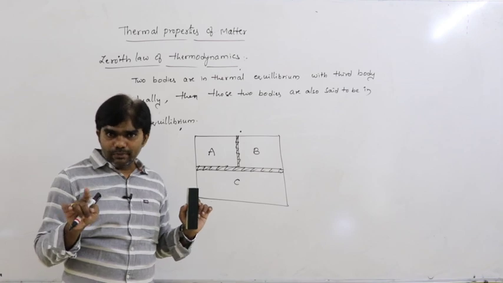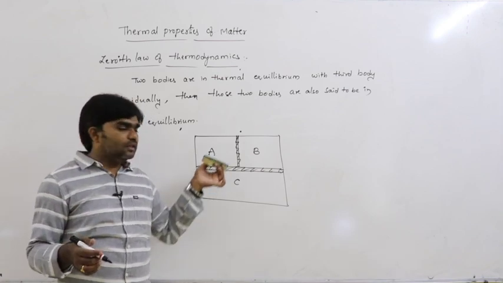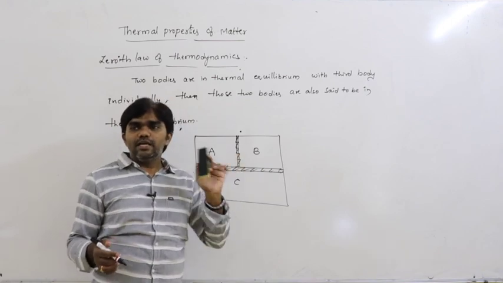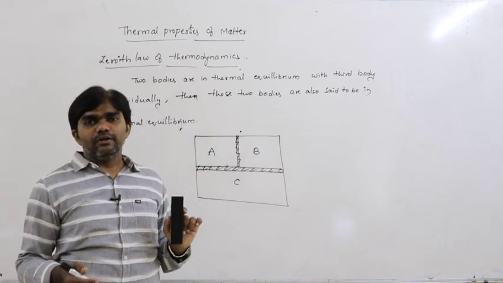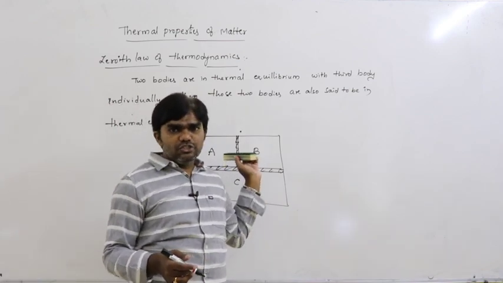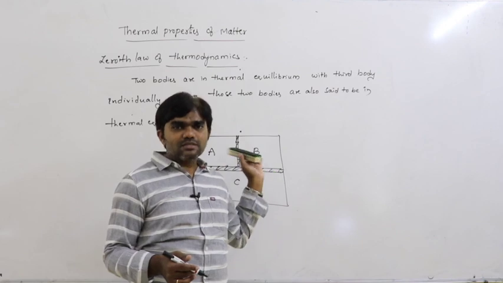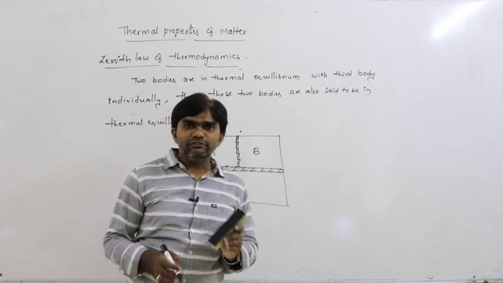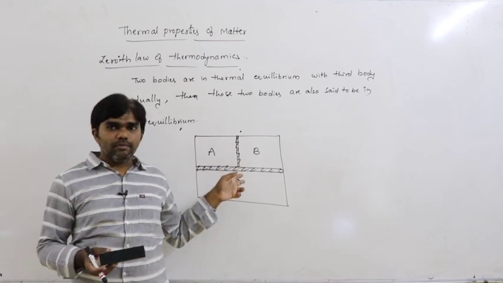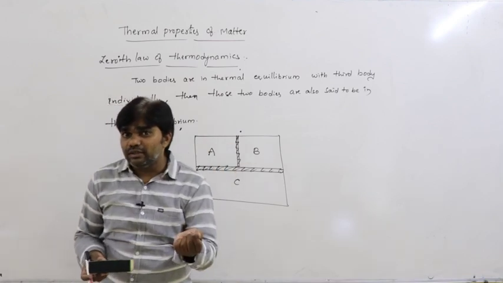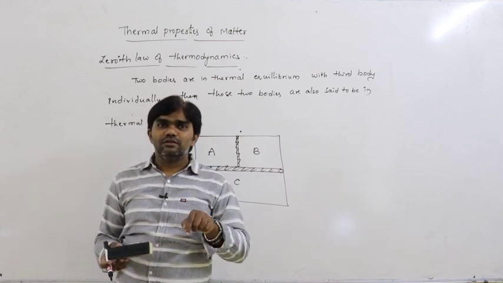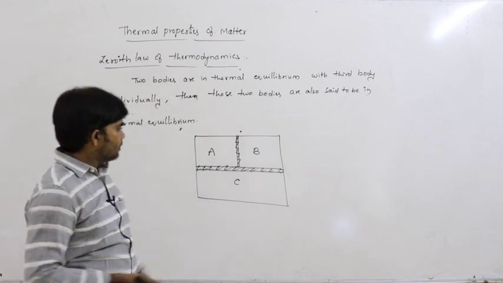Without the concept of temperature, it is not possible to explain the concept of thermal equilibrium. That's why the zeroth law only explains the concept of temperature. That is the importance of the zeroth law. That's why we are discussing this zeroth law here, because it explains the concept of temperature. Why the concept of temperature here? That is based on thermal equilibrium. Two bodies are said to be in thermal equilibrium if those two bodies have the same temperature. That's all. Next.